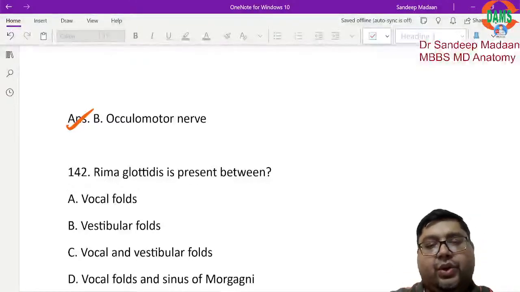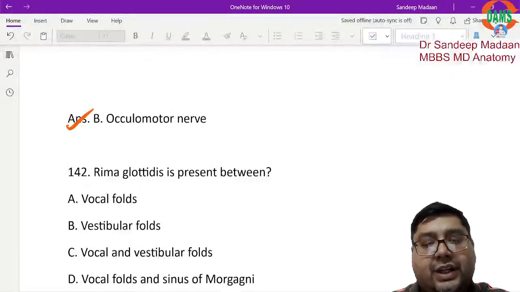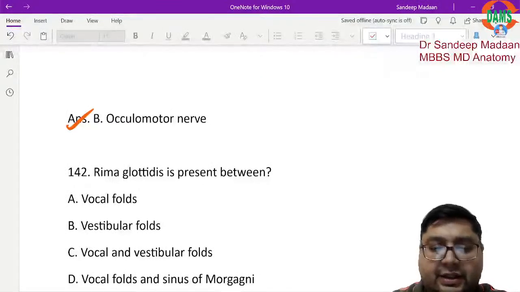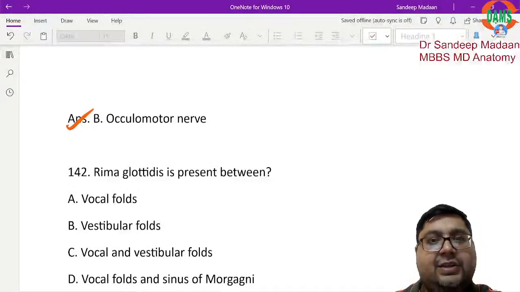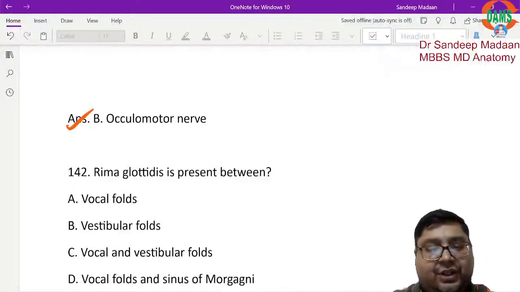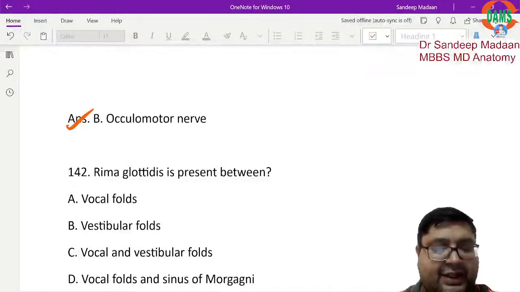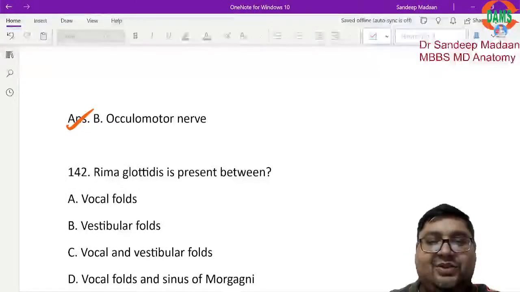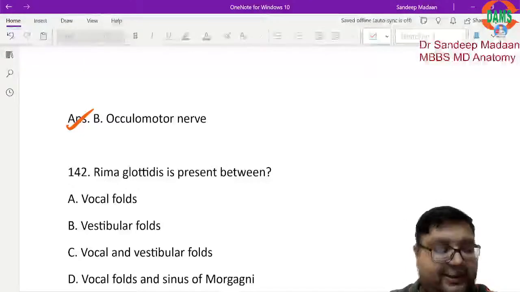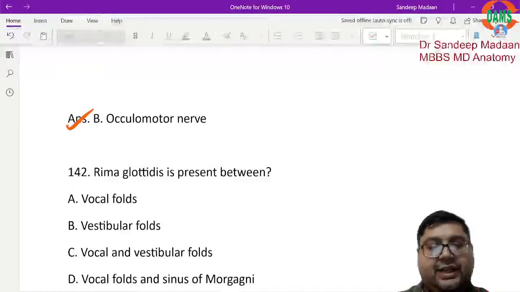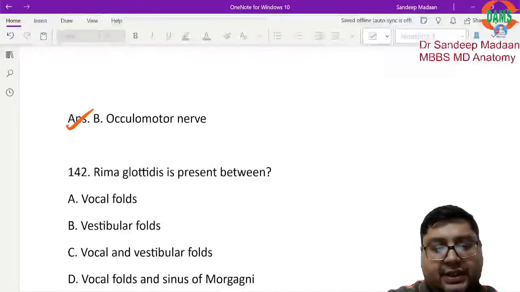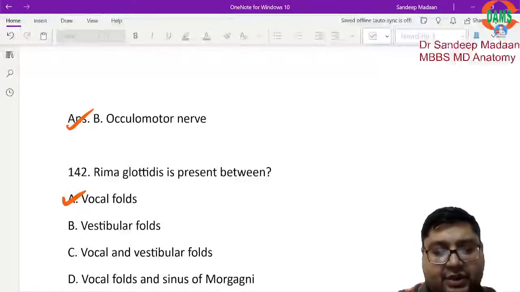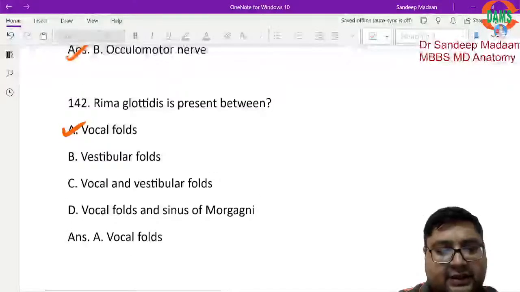But then we have true vocal cords and false vocal cords. The true vocal cords are where the vocal folds are present, and the false vocal cords are nothing but the vestibular folds. For the vestibular folds, the gap is called rima vestibuli. So this is what is called rima glottidis. The answer will be A, vocal folds, right?